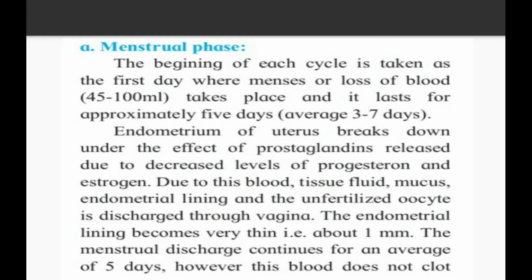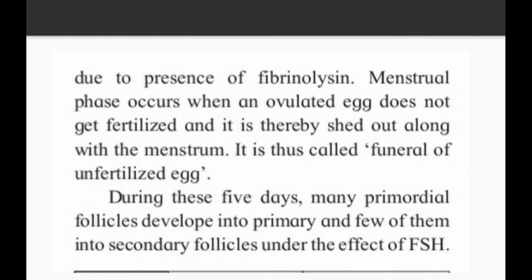The endometrial lining becomes very thin, about 1 millimeter. The menstrual discharge continues for an average of 5 days. However, this blood does not clot due to the presence of fibrinolysin. So see, whenever we have any cut in our body, the blood coagulation process takes place due to the proteins fibrinogen and thromboplastin. But whenever the menstrual cycle is there, there is a presence of fibrinolysin protein, and this fibrinolysin protein will inhibit the coagulation process and allow the blood to flow.